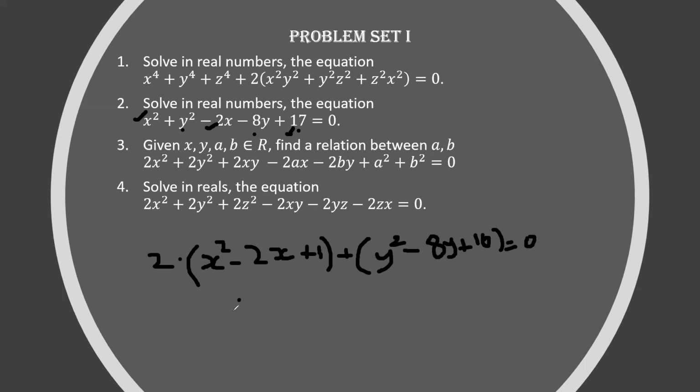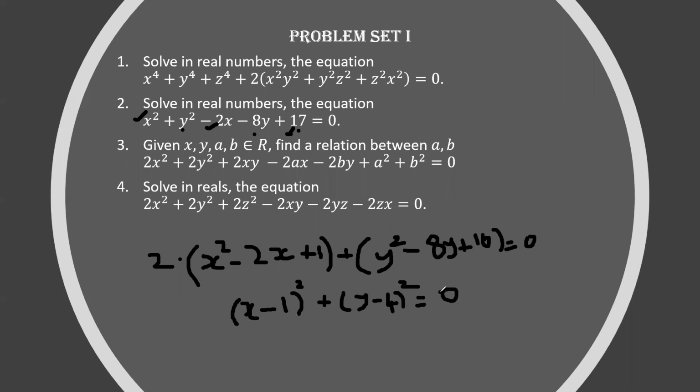You can write this as x minus 1 the whole square plus y minus 4 the whole square. I can write it like this, right? And that is equal to 0.